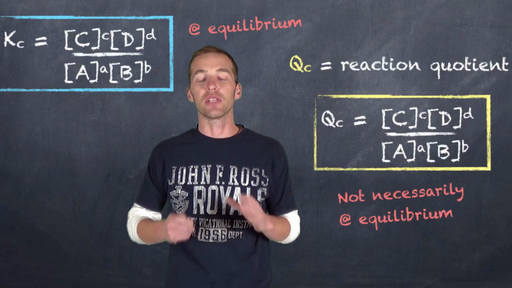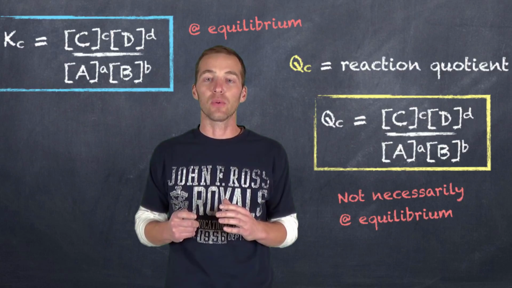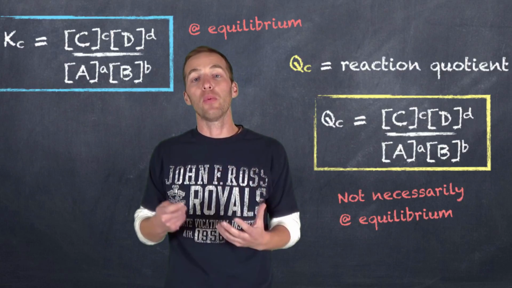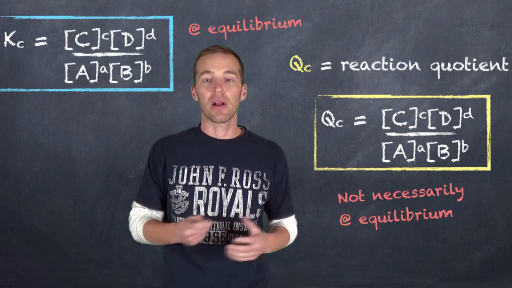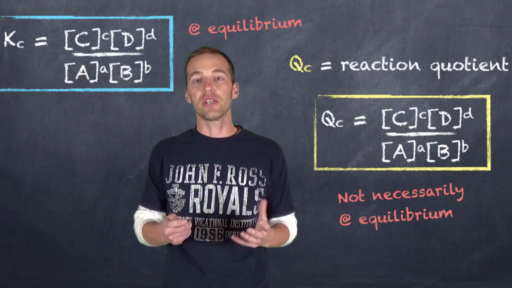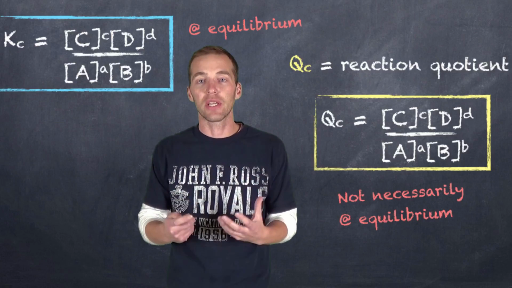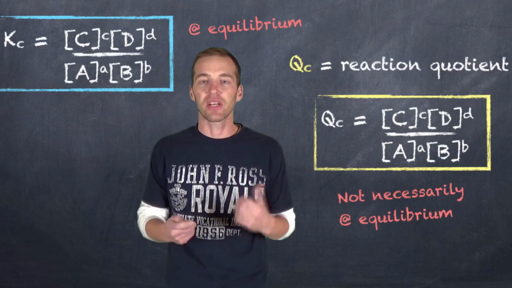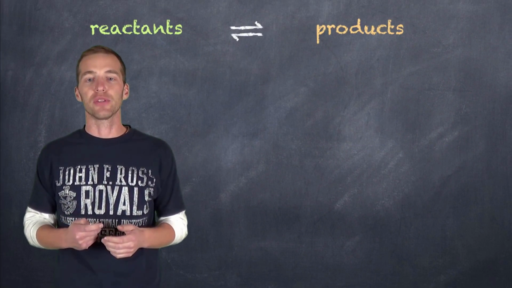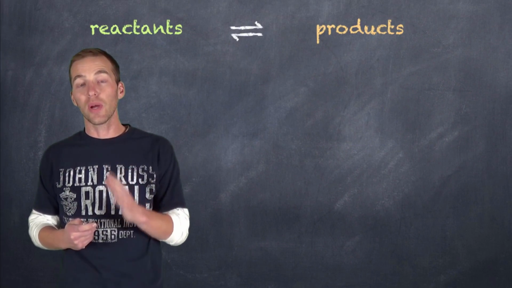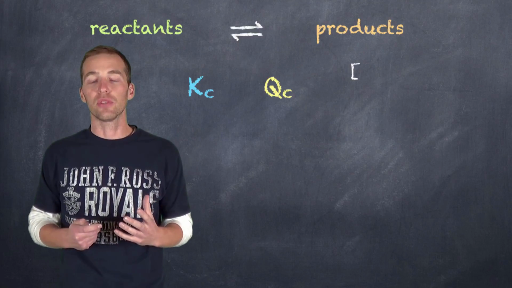The important thing to note here is that Qc is not necessarily at equilibrium. It could be, but we don't know until we calculate it and compare it to the Kc. So in all these scenarios, if you're using or calculating Qc, you have to have a Kc for that reaction to compare it to.